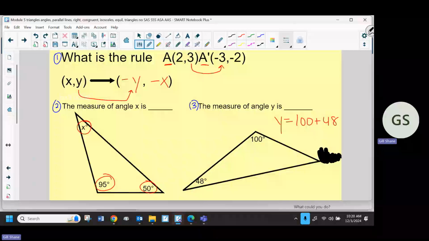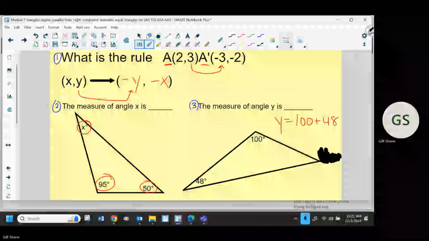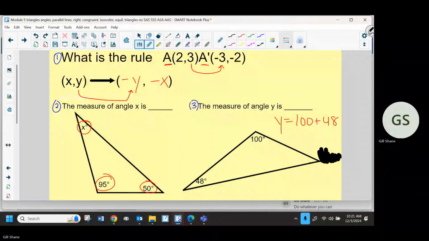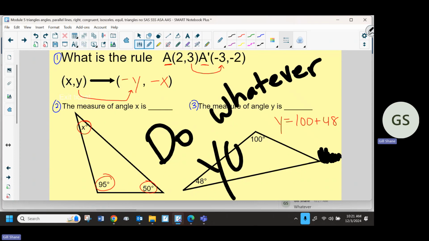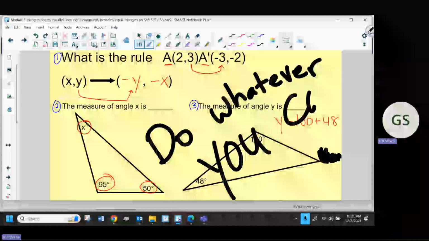Look at the first problem. Or actually, technically, the second one, but the first triangle. Here's what I'm going to tell you in this class that I did not tell the other classes. Don't worry about what you're trying to figure out. Do whatever you can. Do whatever you can.